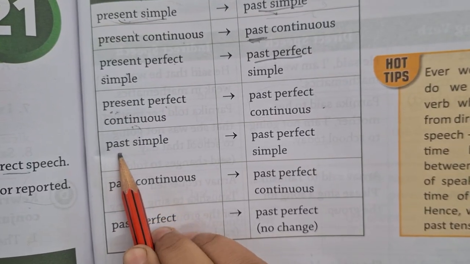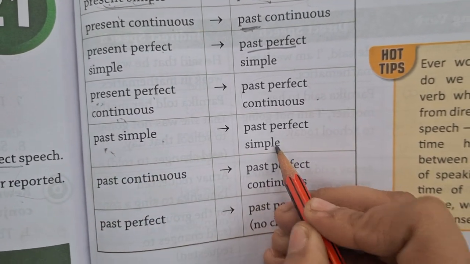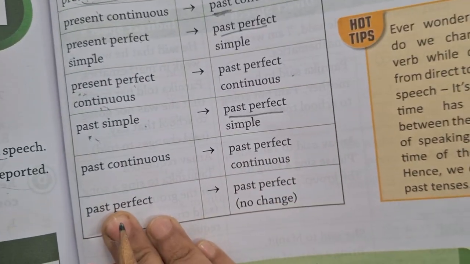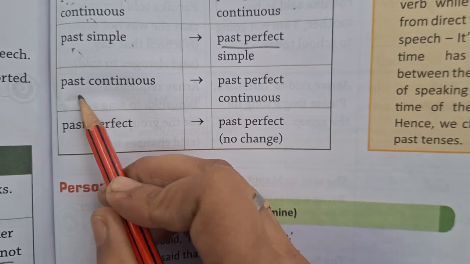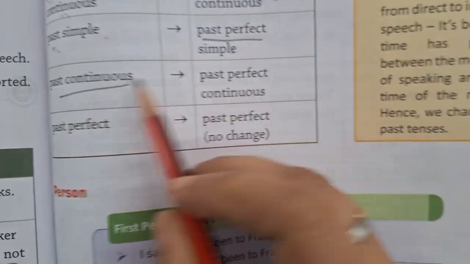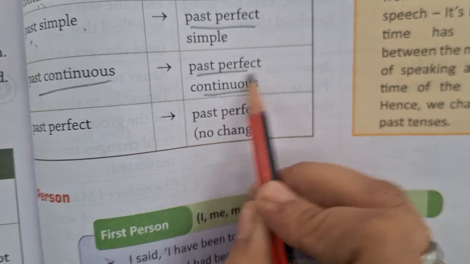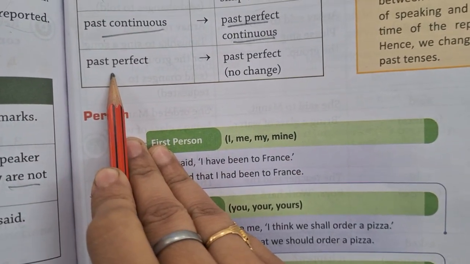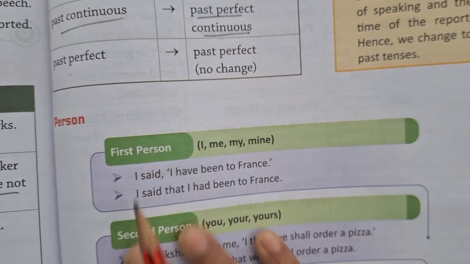Similarly, if the direct speech is given in simple past tense, then it will be changed into past perfect tense. Also, if the sentence of direct speech is in past continuous, then it will be past perfect continuous. Okay? And if the sentence is already in past perfect, then there will be no change.